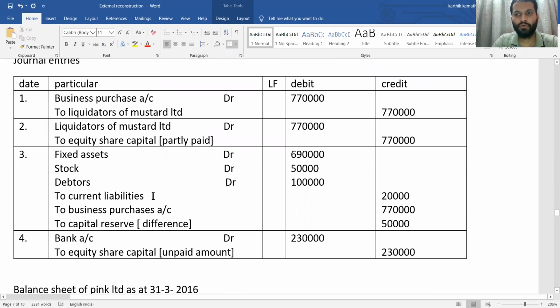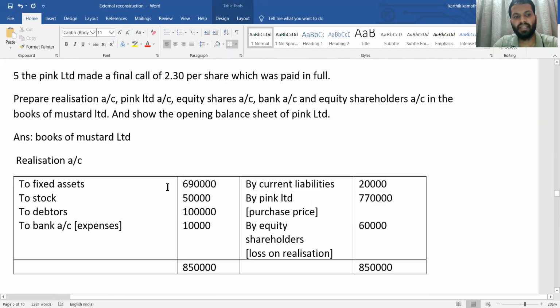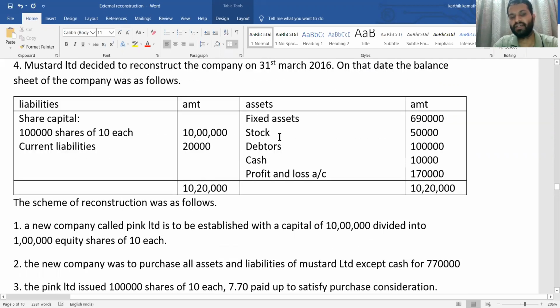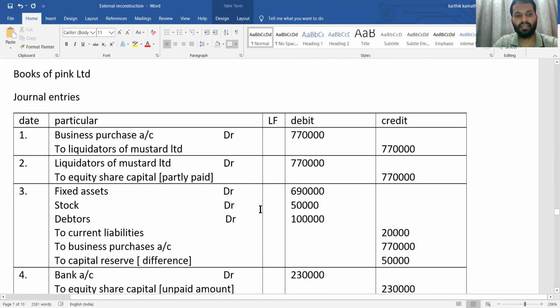Next, various asset to various liability to know whether there is goodwill or capital reserve. Fixed asset, stock, and debtor information. What about those information directly from the balance sheet? Once you see the balance sheet, fixed asset, stock, and debtor, there is no other information, no agreed value. Directly book value you are going to write while passing journal entry. Same thing we have written here. Debited all the asset to current liabilities, that is given in the liability side 20,000. To business purchase, that is nothing but purchase consideration 7,70,000.